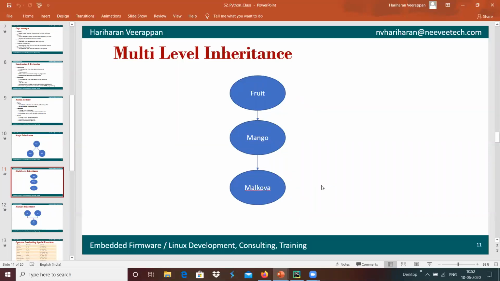And this is some kind of multi-level inheritance: fruit is a base class, and from the fruit we are getting a mango, and from the mango we are getting a Malgova. In mango, the classification again is the Malgova. Like that, we can define our own multi-level inheritance over here.